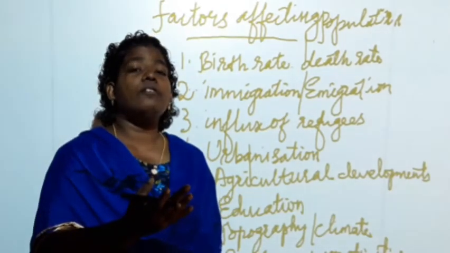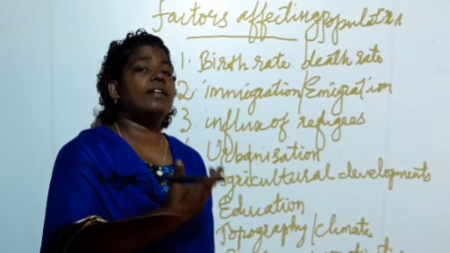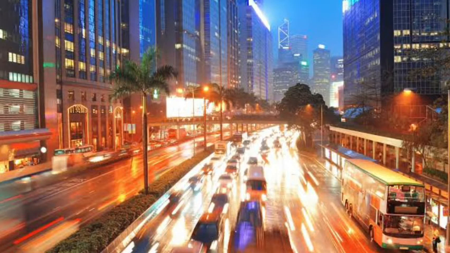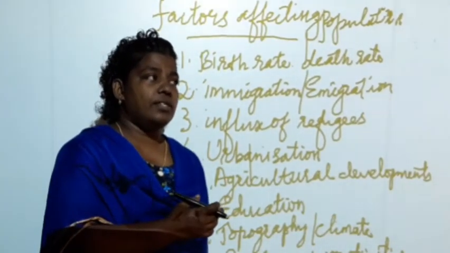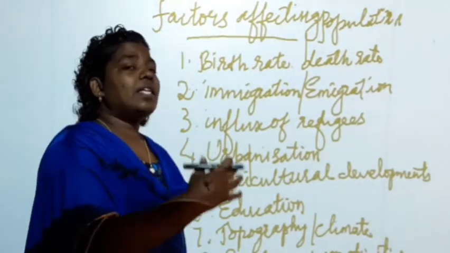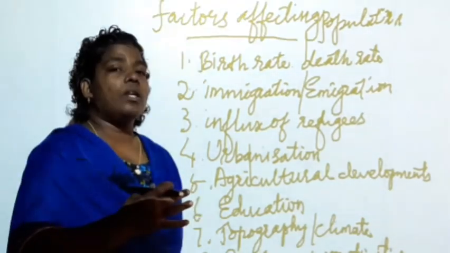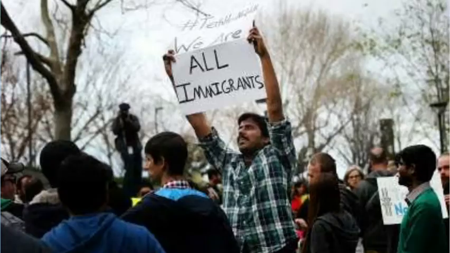There were a lot of changes in transportation and technologies. All these developments brought the population increase. There was a vast increase in population in Europe and North America during the 18th century. So the birth rate also increased, because of the migration of people from the rural areas to the urban areas.